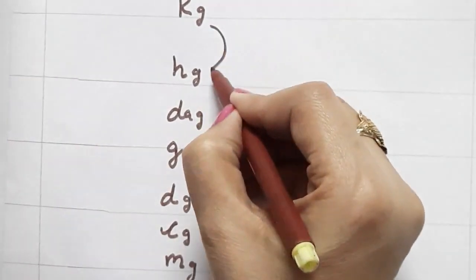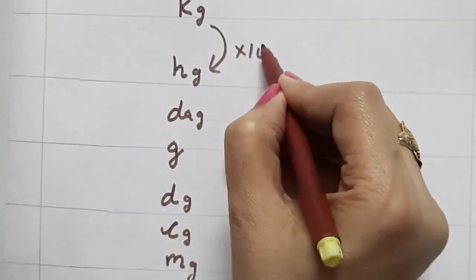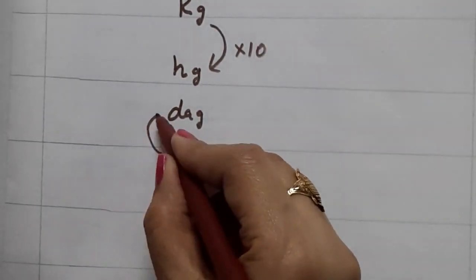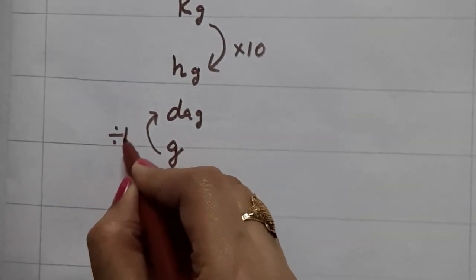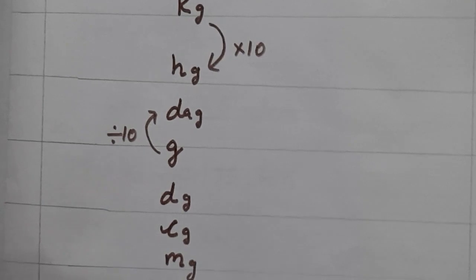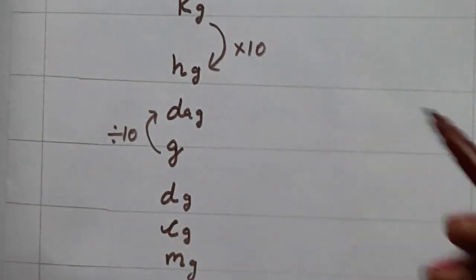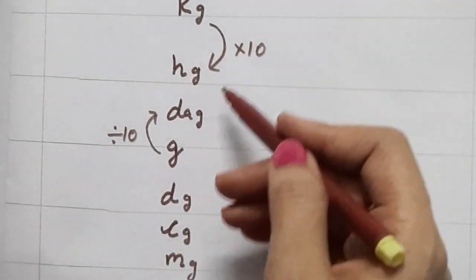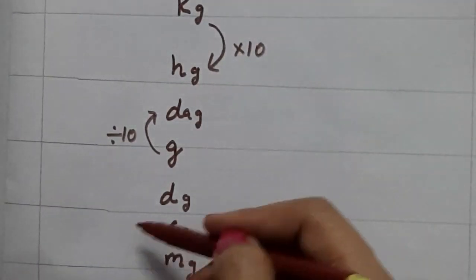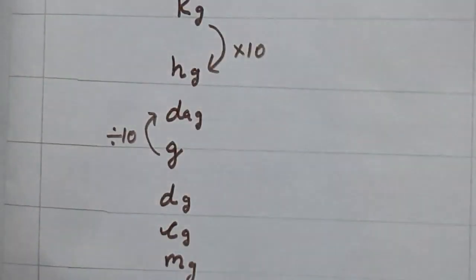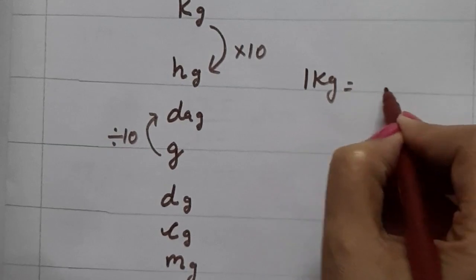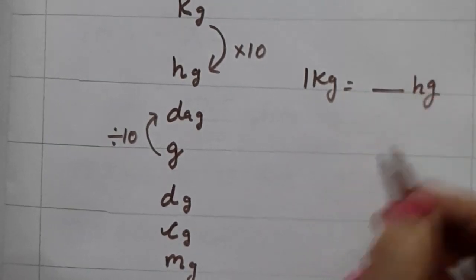Okay? And the process is again the same. When you move from bigger to smaller, multiply by 10 in each step. And when you move from smaller to bigger, divide by 10 in each step. So tell me, 1 kilogram is equal to dash hectogram.